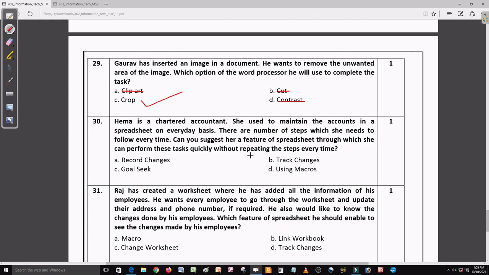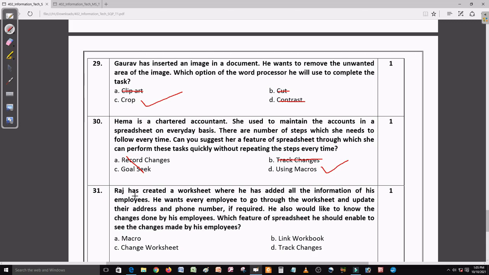So when we do some task regularly, we can automate it. So record changes, goal seek, no, it's not related to it. Track changes, no, we are not talking about track changes. Yeah, macro is the right answer. So that is called macro.